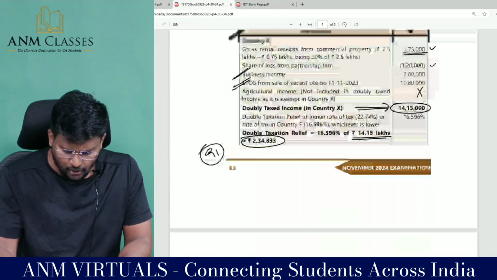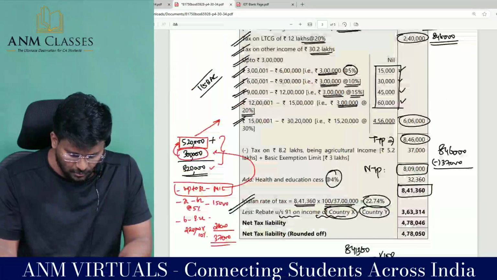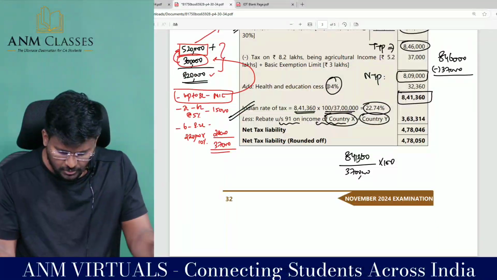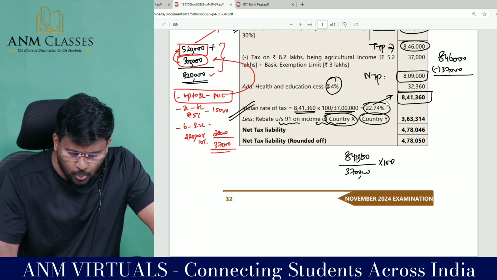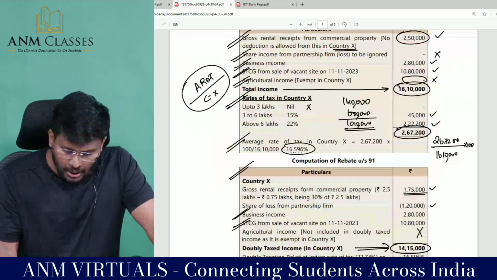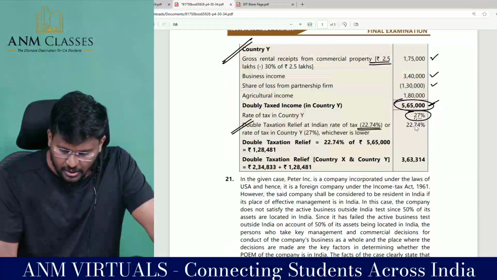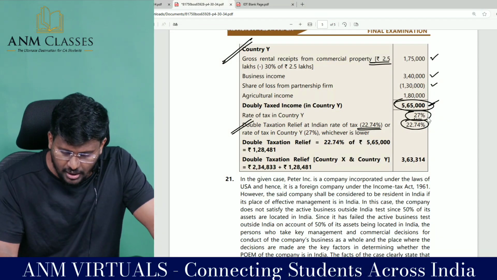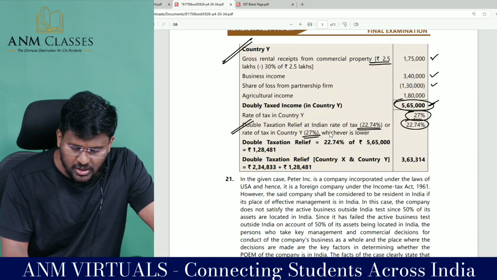What is the Indian rate of tax? The Indian rate of tax comes to 22.74%, or the flat average rate of tax in the foreign country, 27%, whichever is lower.